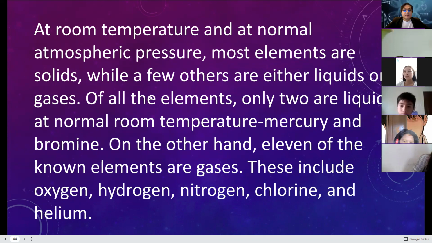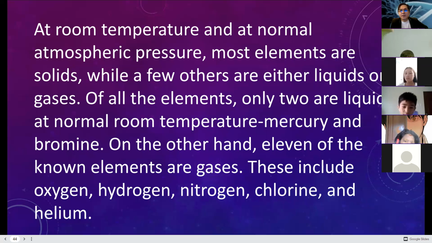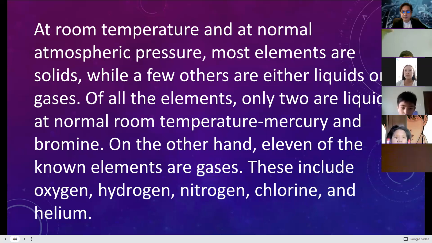Most of the elements are solids, while few others are either liquids or gases. Of all elements, only 2 are liquids at normal room temperature: your mercury and bromine. Mercury is the only liquid metal. It is also poisonous in humans. It can cause poison in our nervous system.